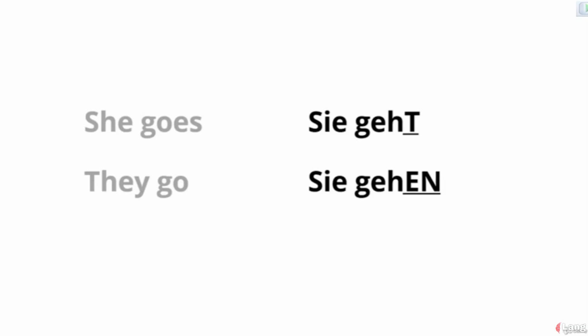The person will be recognized through the ending of the verb. Note that when you refer to she, it has a T ending in German. However, if sie refers to they, the verb ending is en, like the unconjugated verb. So she goes, sie geht. They go means sie gehen.